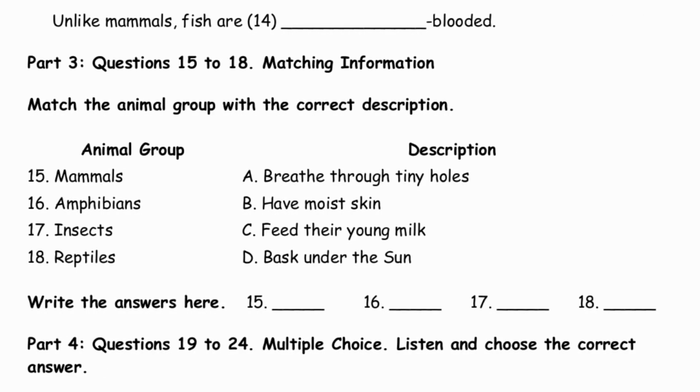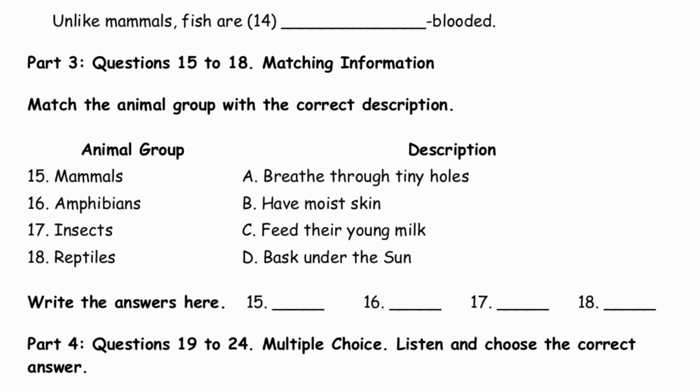Part 3, Questions 15 to 18. Matching information. Match the animal group with the correct description. Speaker: different animal groups have unique characteristics. Mammals feed their young with milk.